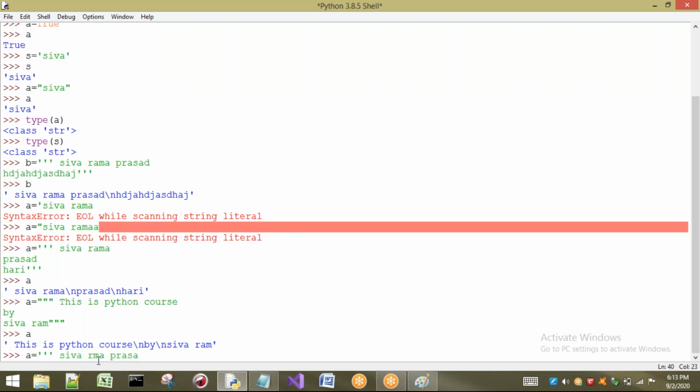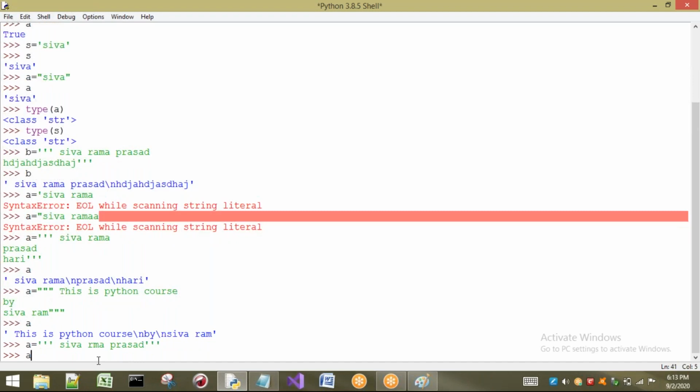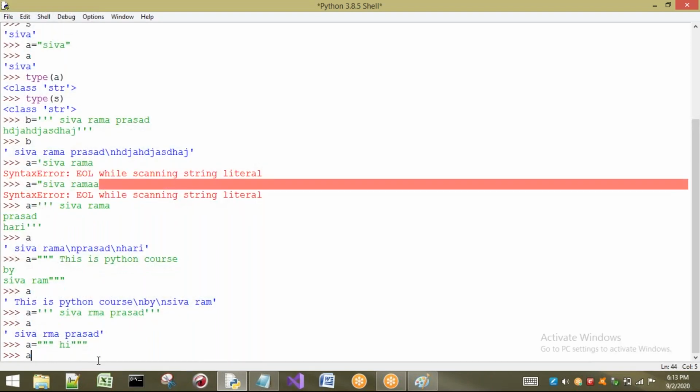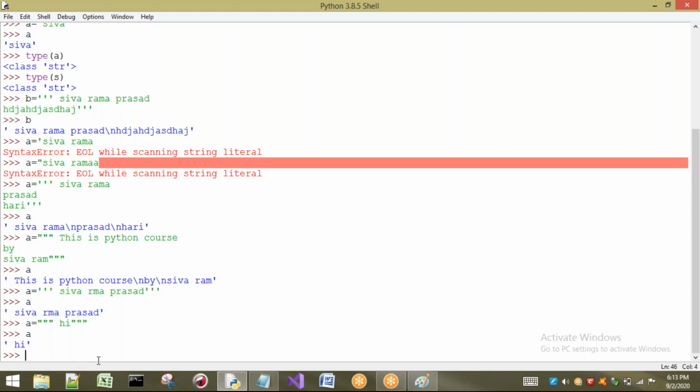A single line I can also take with 3 single quotes, no problem. See, we will get the output. If I want to take it with 3 double quotes also, no problem, it is also working. But when we are going for a multi-line string, it is compulsory to take triple double quotes or triple single quotes only. So this is about how to read a string or how to store a string into a variable. These are the different forms.